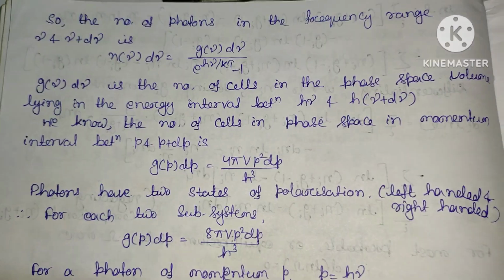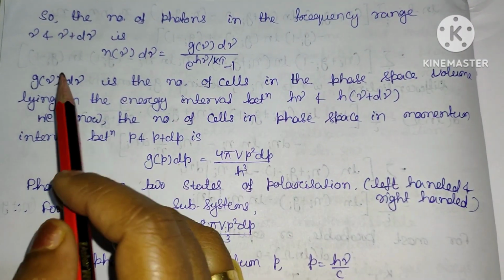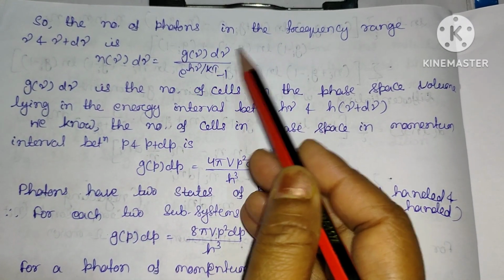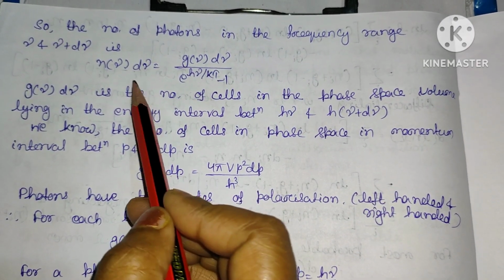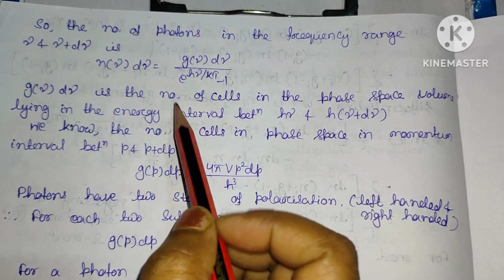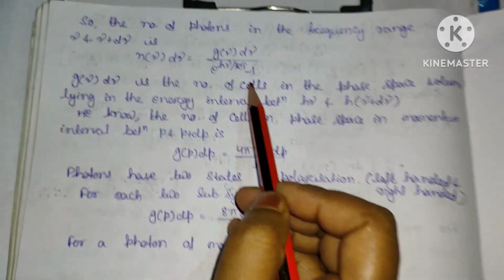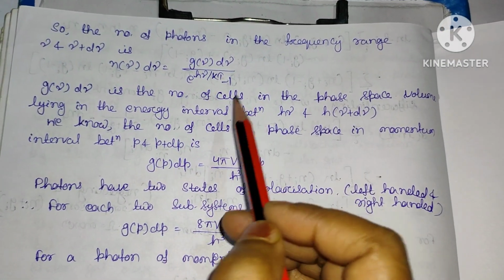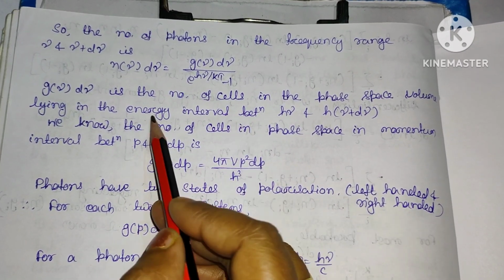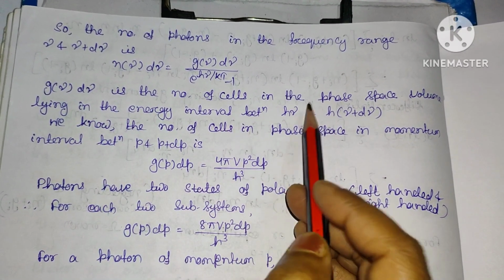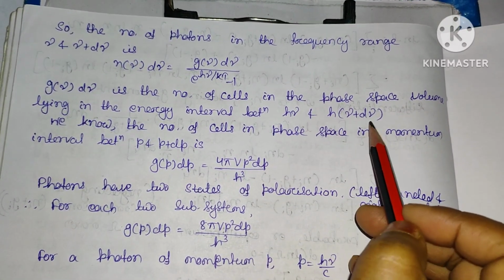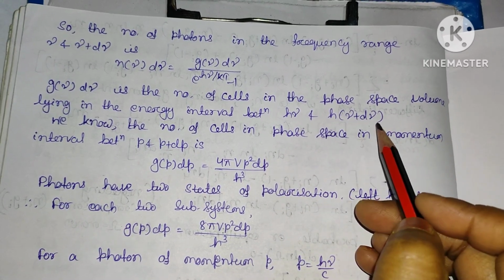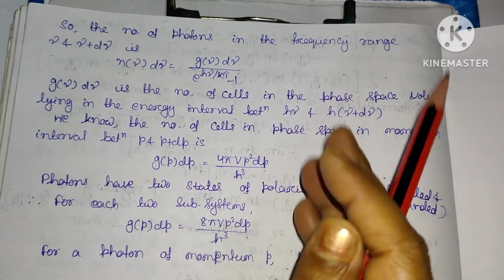Clear? So the number of photons in the frequency range nu and nu plus d nu will be n of nu d nu equal to g of nu d nu. Simply we have multiplied by d nu, and this is g of nu d nu divided by exponential h nu by kT minus 1. This g of nu d nu is the number of cells in the phase space volume lying in the energy interval between h nu and h of nu plus d nu. So this is your h nu and this is your h nu plus h d nu. Clear? So this is the energy interval.